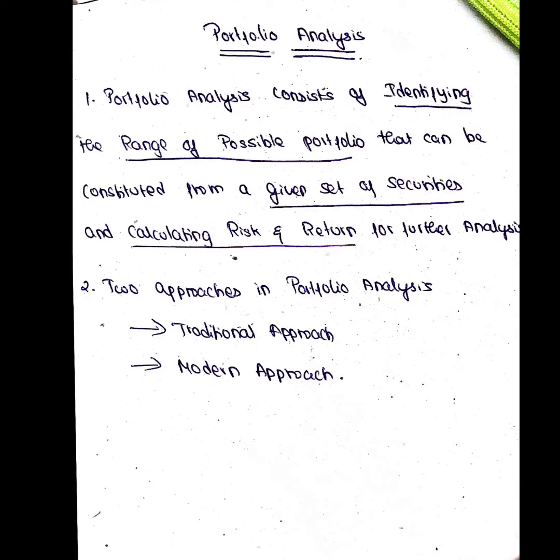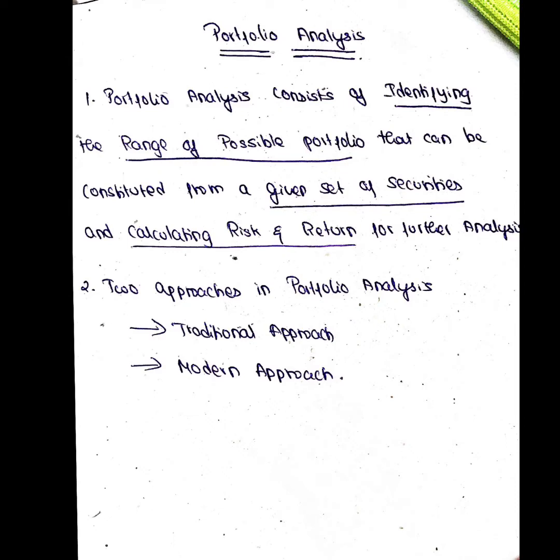So after creating the possible portfolios, I am going to calculate risk and return for that particular portfolio. That is what portfolio analysis does, meaning calculating risk and return for the portfolio.